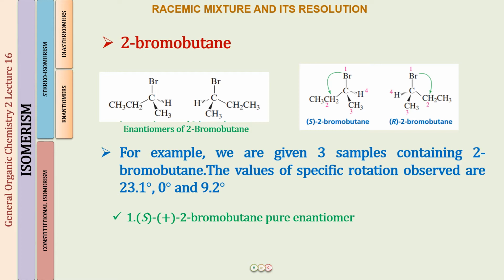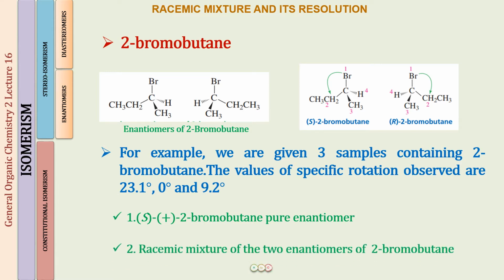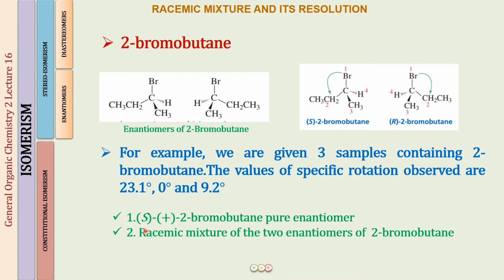Butane, the pure enantiomer. Okay, and then I check the 0 degree sample value. Well, this is for the racemic mixture of the two enantiomers of 2-bromobutane, and the 9.2 degree value is when we have an enantiomeric excess of one of the enantiomers.